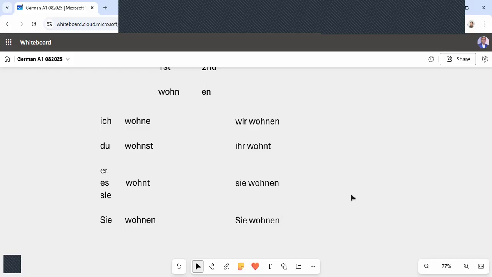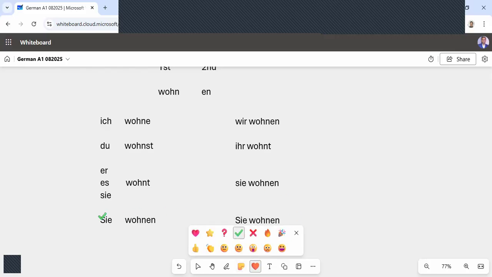So the difficult part of these conjugations is this. You have to memorize for ich, du, er/sie/es and ihr. And the rest of the things like wir, sie, Sie, they all are the same. You can memorize it like this. Give me a moment.